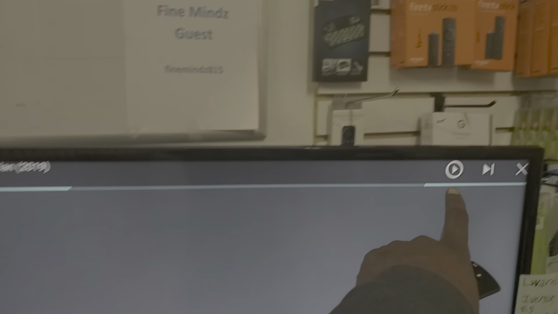Inside of Cyberflix, you can change your video player from this button right here. So let me go back.